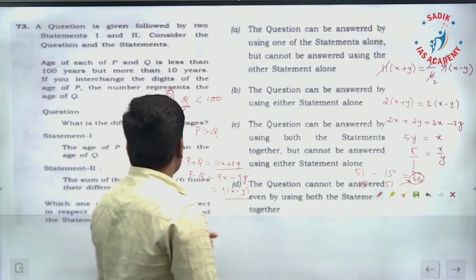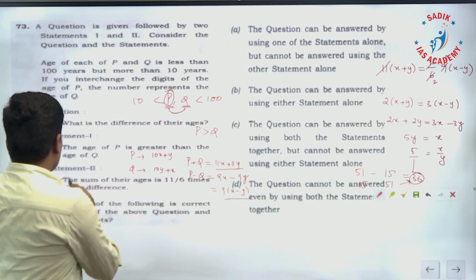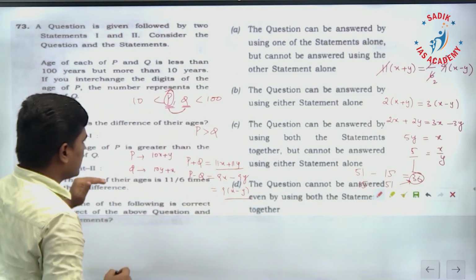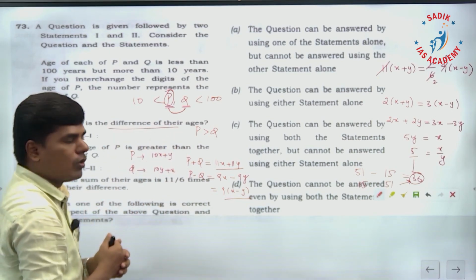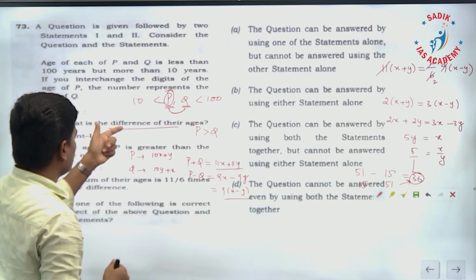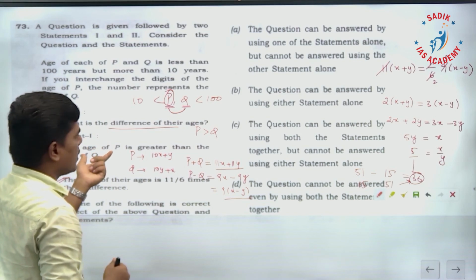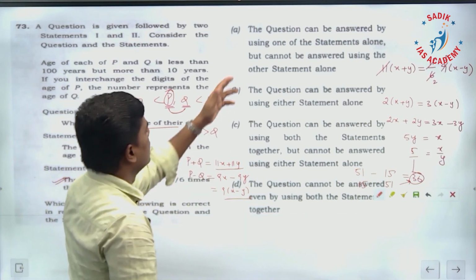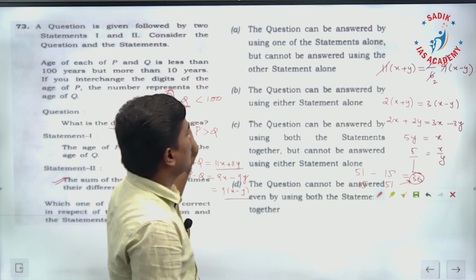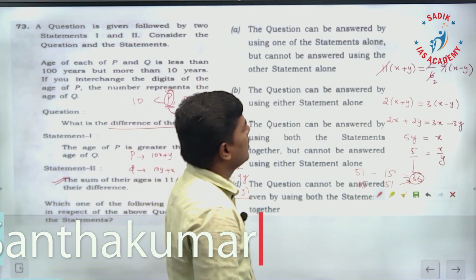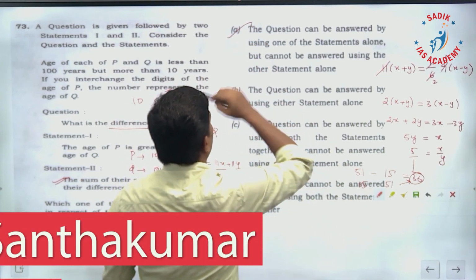That means using this statement, we are able to answer the question, what is the difference of their ages. This statement is enough to answer the question, and with the first statement we cannot answer. Therefore, what is the answer? The question can be answered by using one of the statements alone, but cannot be answered using the other statement alone. Therefore, option A.